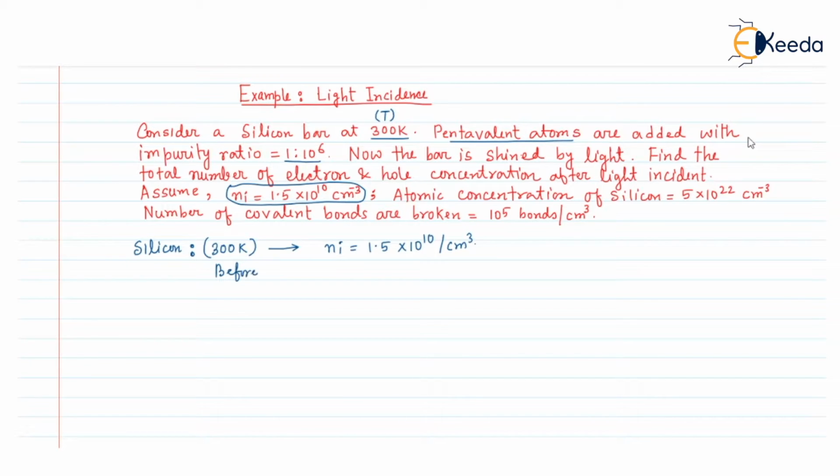So before doping, we are considering the situation first.